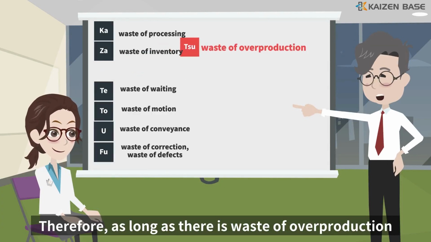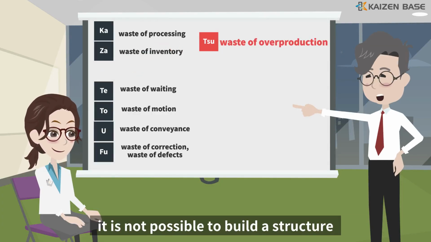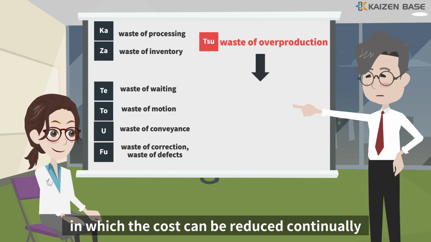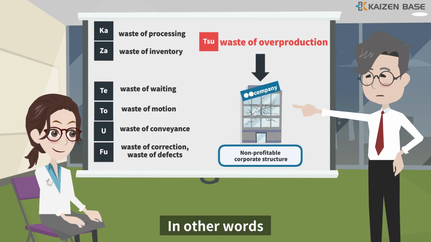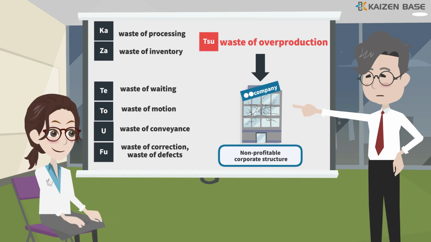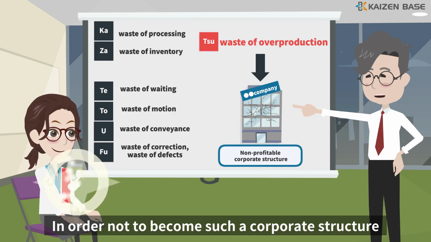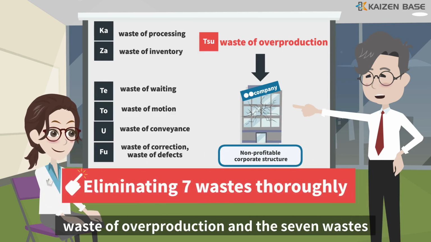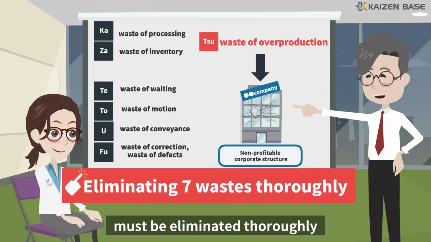Therefore, as long as there is waste of overproduction, it is not possible to build a structure in which the cost can be reduced continually. In other words, the non-profitable corporate structure will not change. In order not to become such a corporate structure, waste of overproduction and the 7 wastes must be eliminated thoroughly.